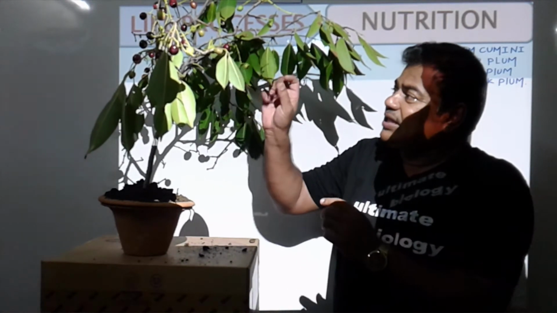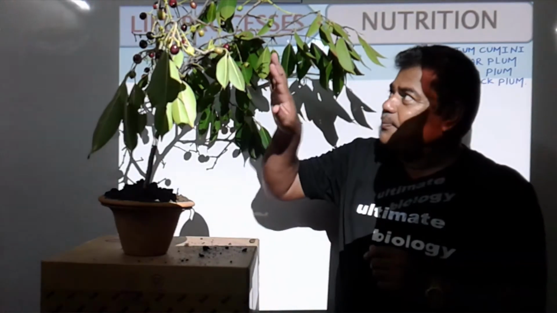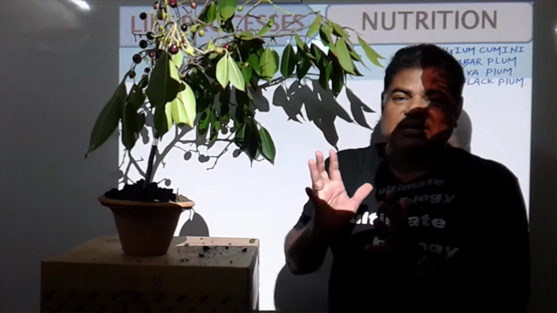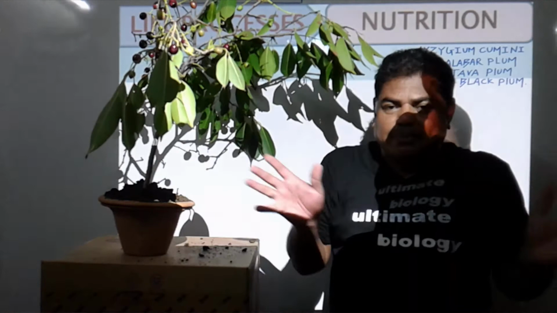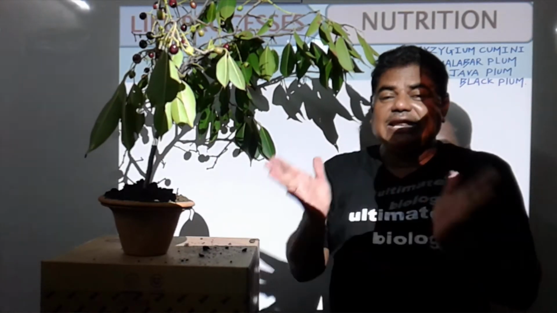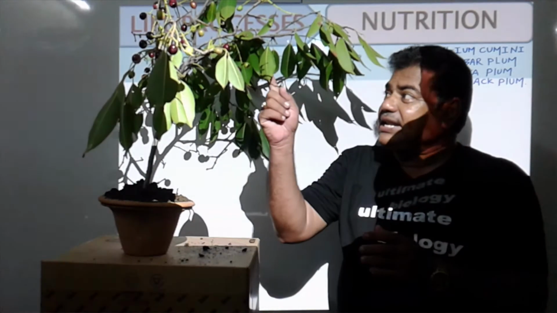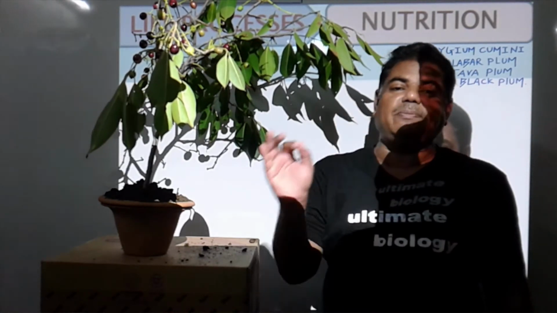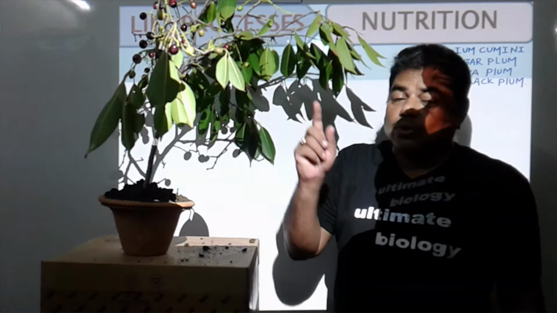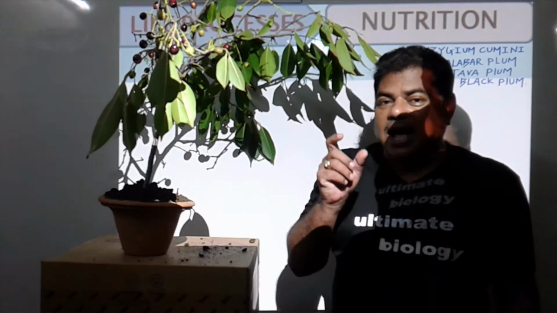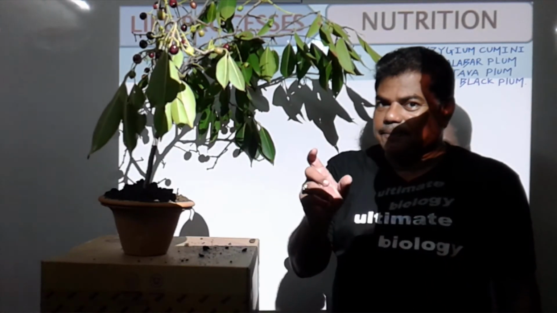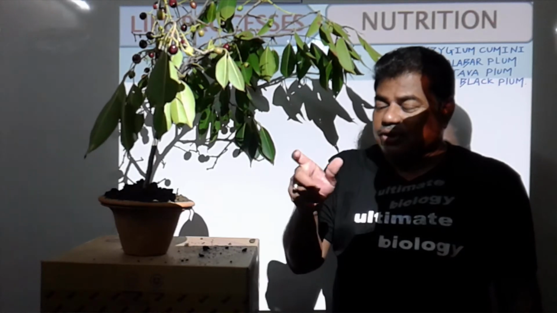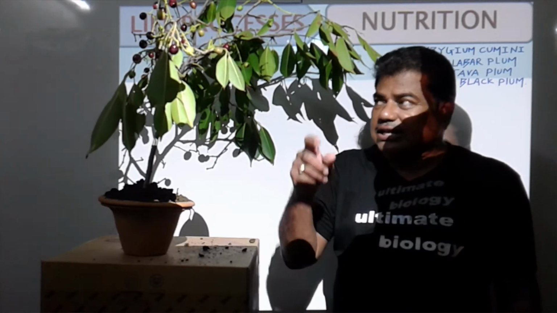Now see, the leaves are green in color. All the leaves of plants are green in color, and the majority of plants show green leaves. Now this green color is due to one pigment. That pigment we call chlorophyll pigment. Chloro means green, phyll means leaf, so green leaf.